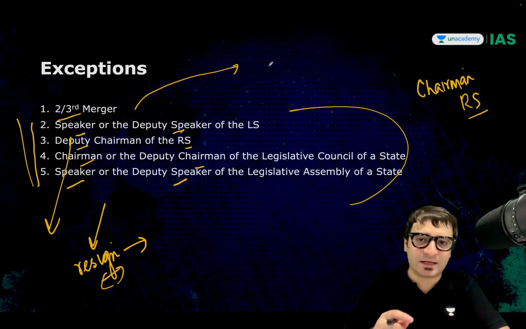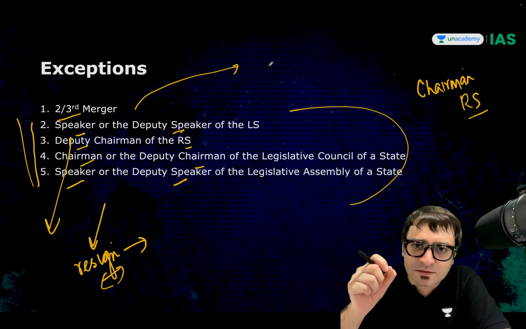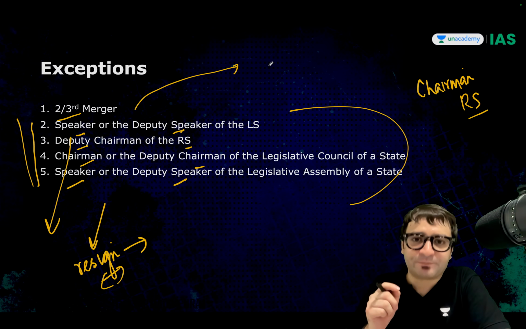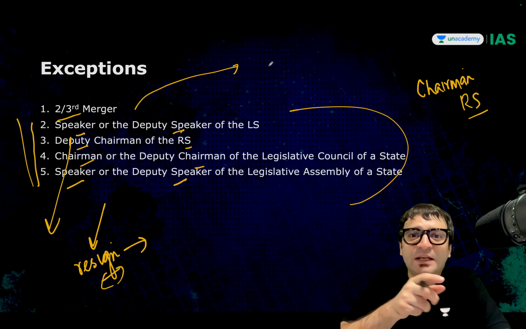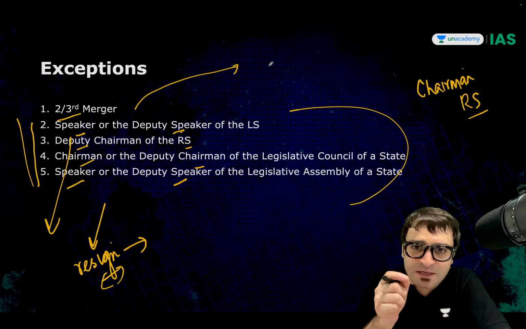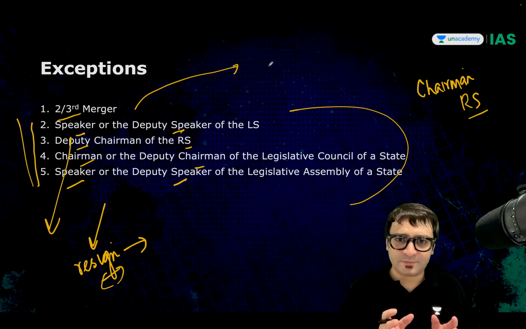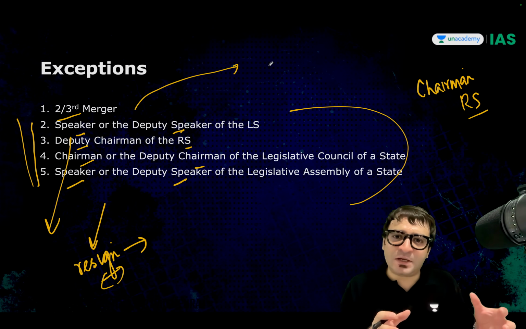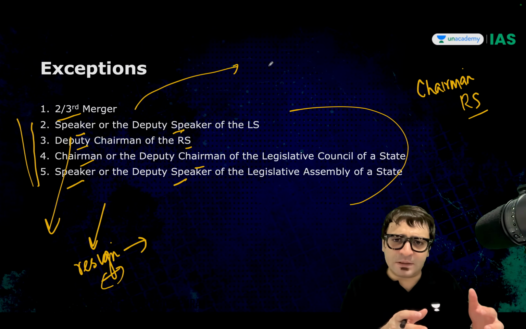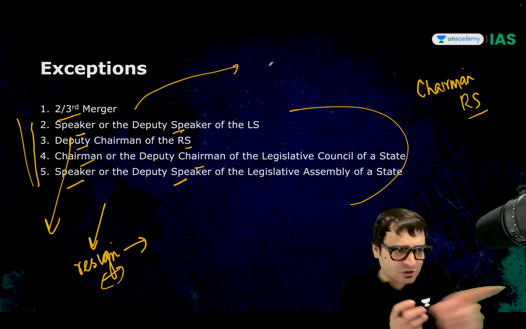For example, in that case, just to resolve your confusion, whip is appointed by the political party. Because who will issue this 3-line whip, 1-line whip, 2-line whip to your MPs? For that, whip is appointed by political party. Can tomorrow these 2/3 MPs of Congress or Aam Aadmi Party or any other political party decide that this whip is removed?